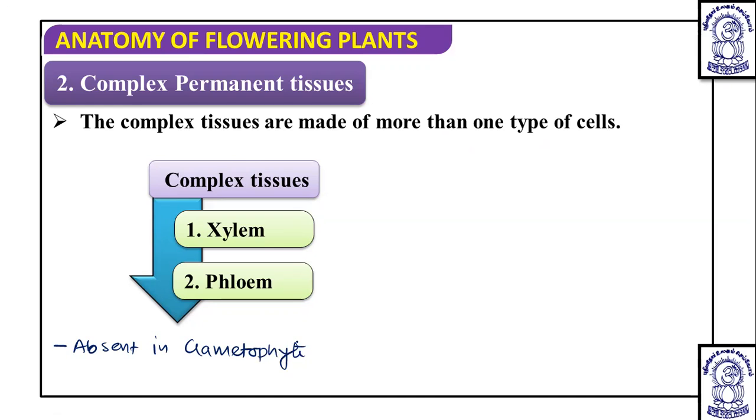They are absent in gametophyte. And it is known that during the vascular tissue formation or vascularization in plant differentiation, the formation of primary phloem and primary xylem occur in the initial part, but later on the secondary tissues, secondary xylem and secondary phloem, are formed during the secondary growth. And this xylem and phloem are the conducting tissue, vascular tissue, which carry out transport of water, mineral, and